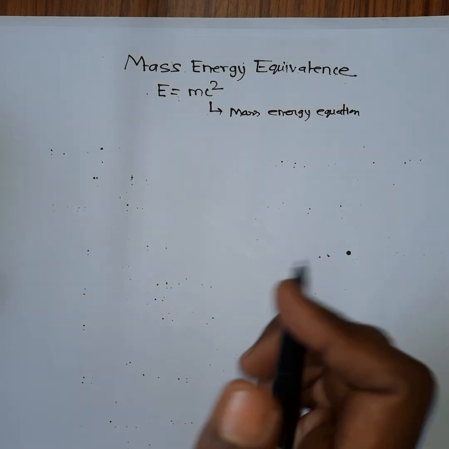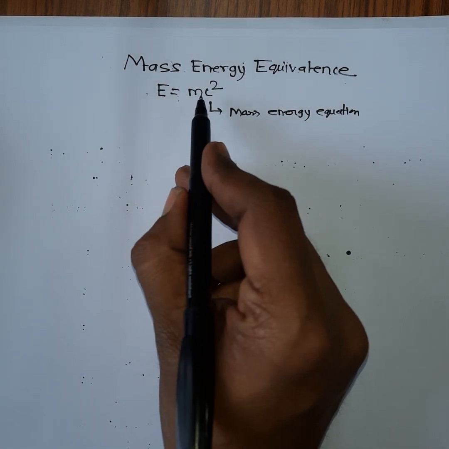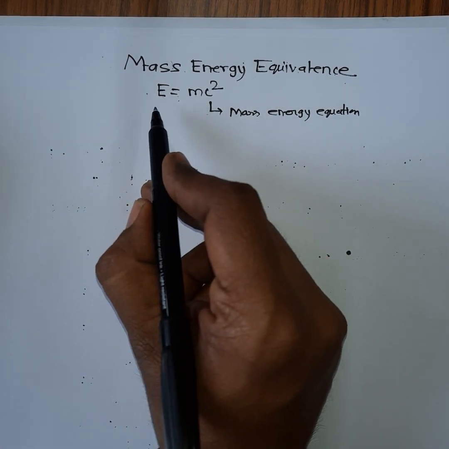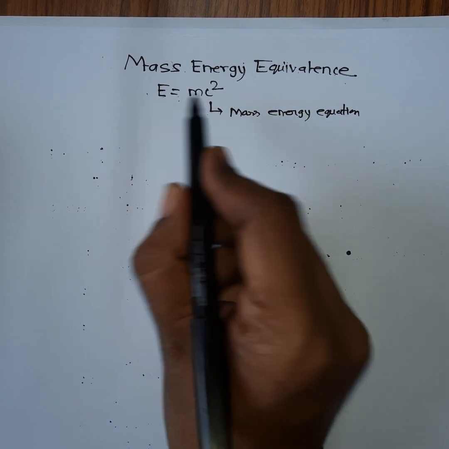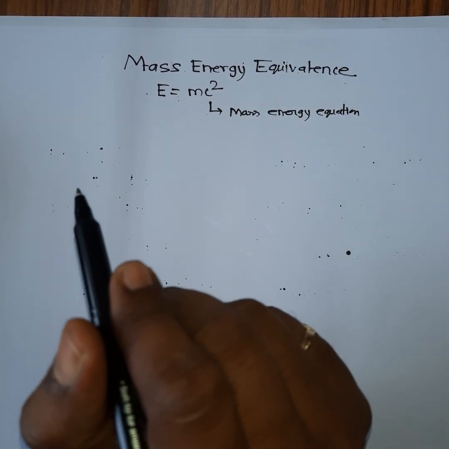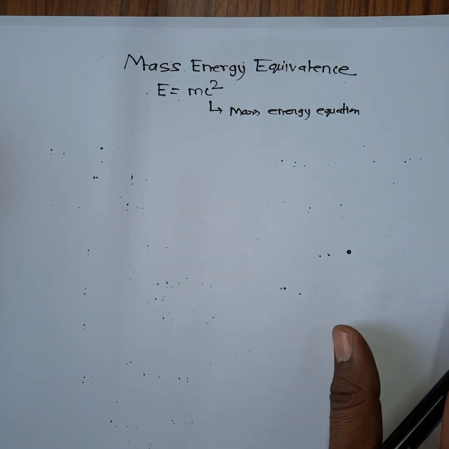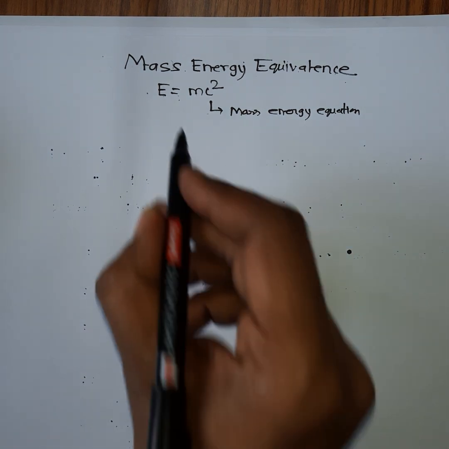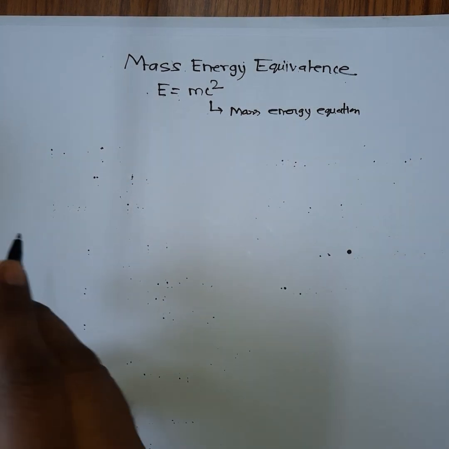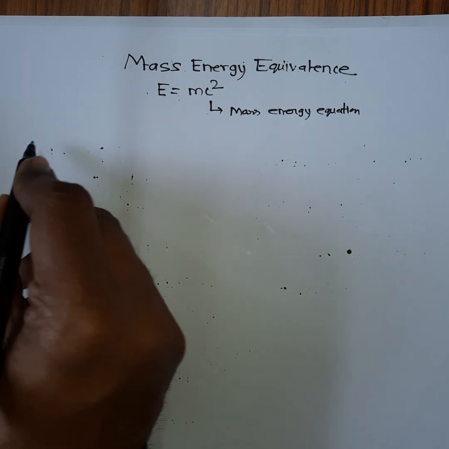So this is the mass energy equation. This tells us that mass can be converted into energy. Similarly, energy is equivalent to mass. So in this lecture we'll see how we can derive this equation.